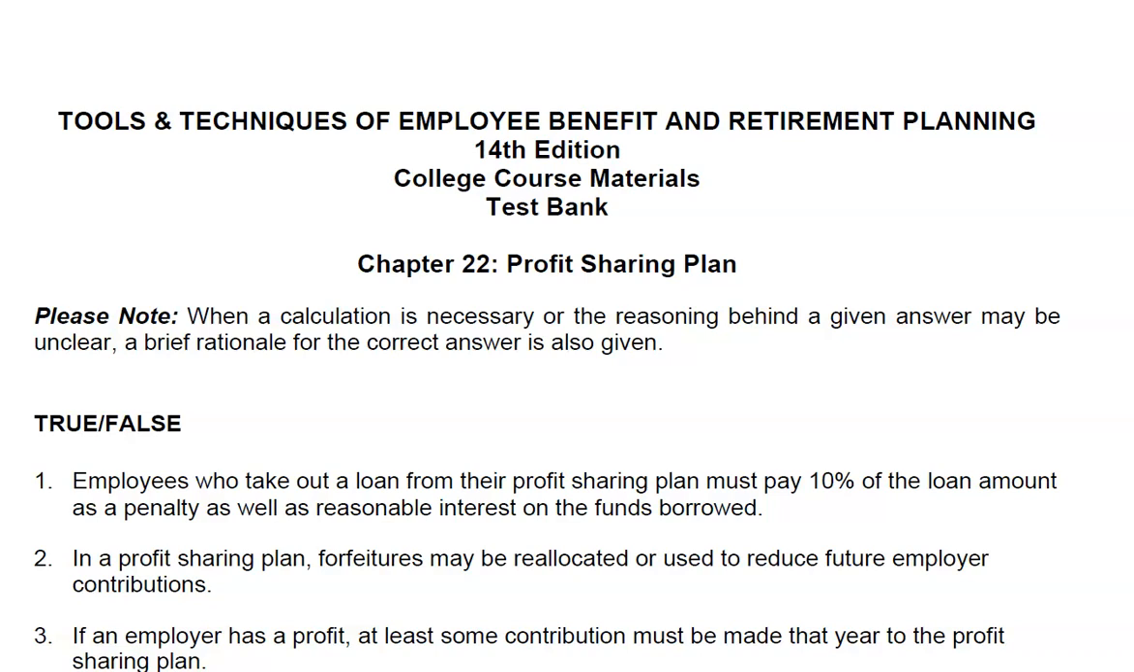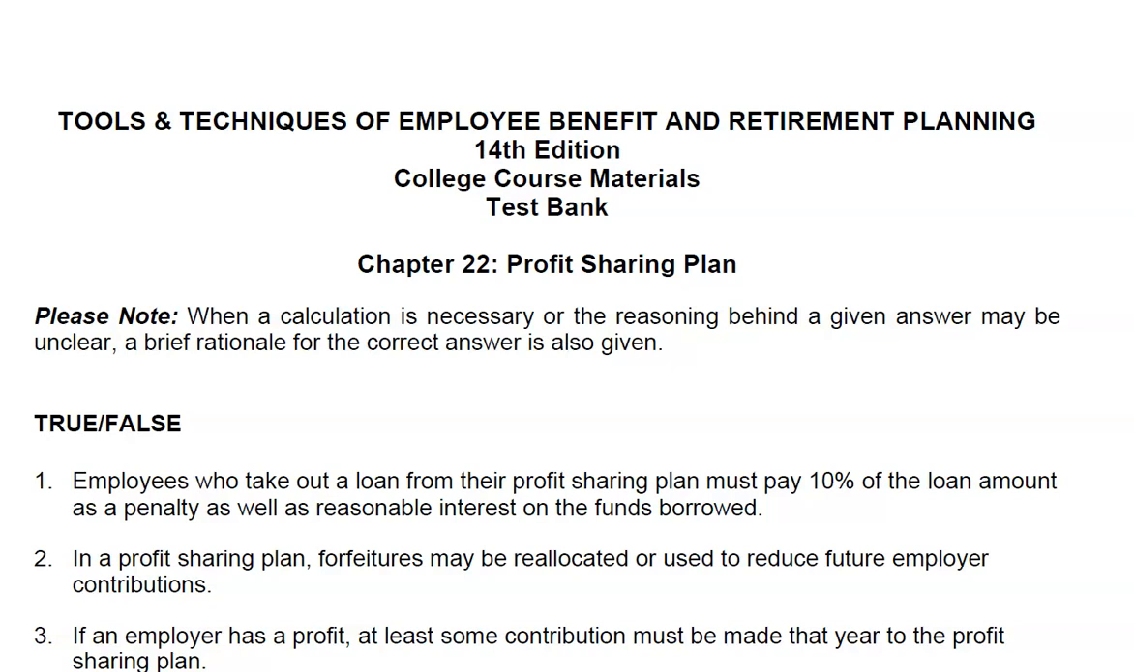True, false. Question 1. Employees who take out a loan from their profit sharing plan must pay 10% of the loan amount as a penalty, as well as a reasonable interest on funds borrowed. The answer is false. There is no penalty for taking a loan out of the profit sharing plan. However, there are rules that must be followed, and yes, there must be reasonable interest paid on the funds borrowed.